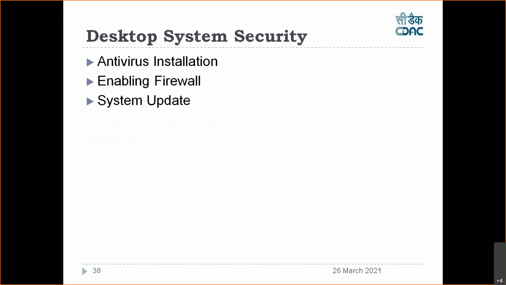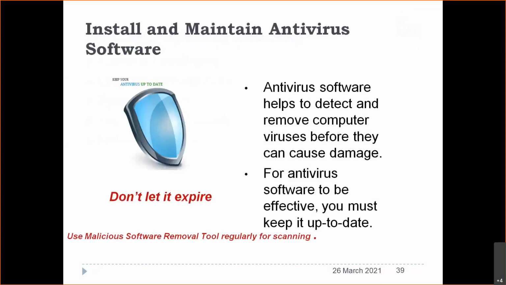So this is what you have to follow if you want to protect your desktop. As I told you, a lot of antivirus products are available in the market. One of them you choose according to your budget and so on. Check what features you want, install that antivirus, and your system is protected from viruses at least. If you have a pen drive which is virus infected and you connect it to your desktop, automatically that virus will be healed or quarantined. So your system will be safe. This is the first thing.